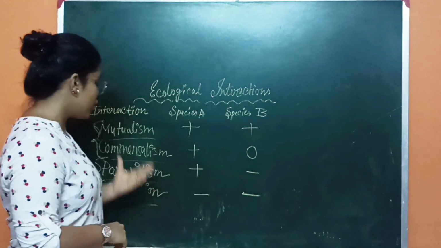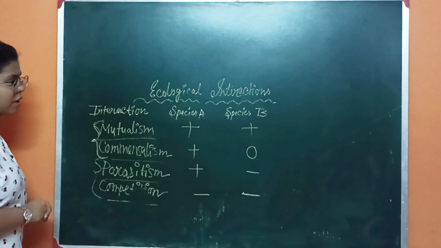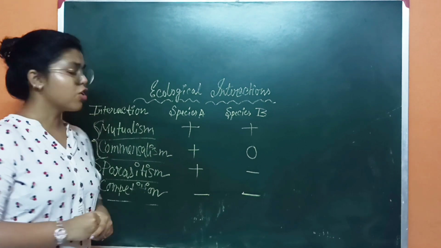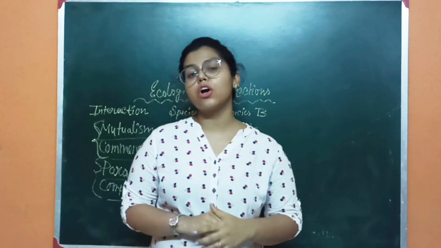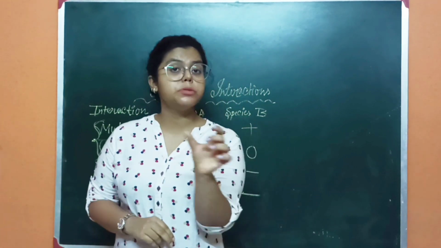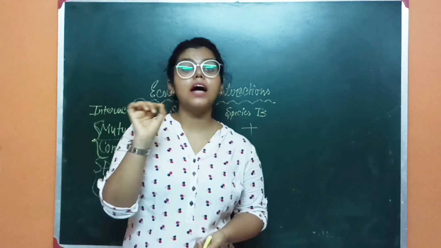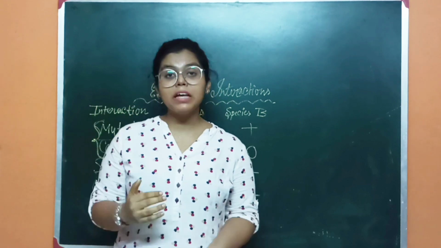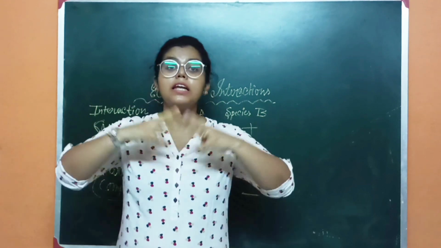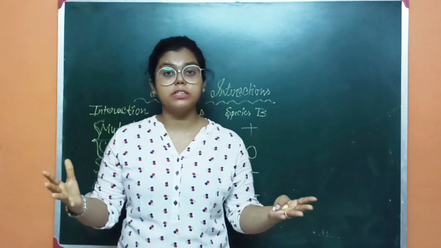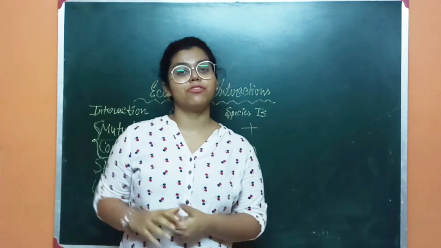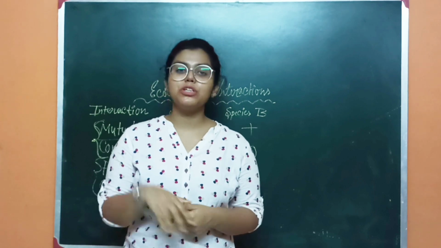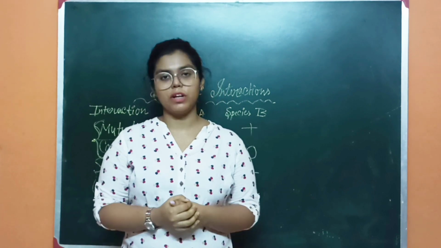Competition can be divided into two types: interspecific competition and intraspecific competition. Inter, I-N-T-E-R, means between two different species in a community. Intraspecific means between two individuals in a population.